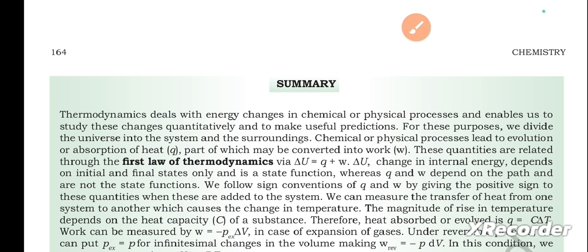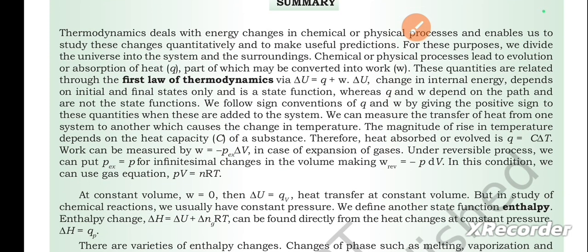Therefore, heat absorbed or evolved is Q equals C delta T. Work can be measured by W equals minus P delta V in case of expansion of gases. Under reversible process, we can put P external equals P for infinitesimal changes in the volume, making W equals minus P dV. In this condition, we can use gas equation PV equals nRT.